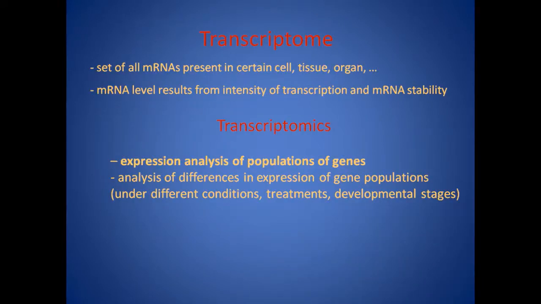So what is a transcriptome now? The set of all the mRNAs present in certain cells, tissues or organs is referred to as a transcriptome. And the mRNA level results from the intensity of transcription as well as the mRNA stability. And transcriptomics refers to the expression analysis of the population of genes. You are mainly analyzing how much a gene is being expressed under different conditions, under different treatments, as well as under different developmental stages.